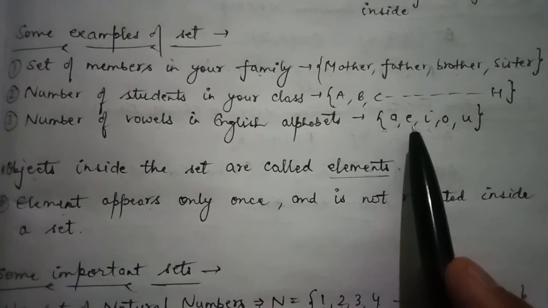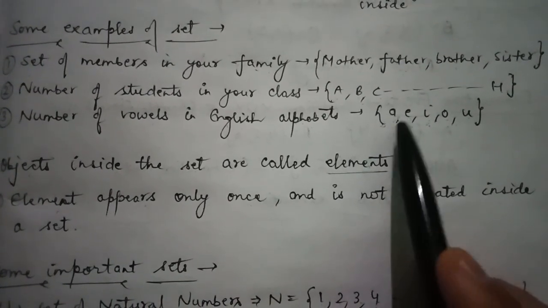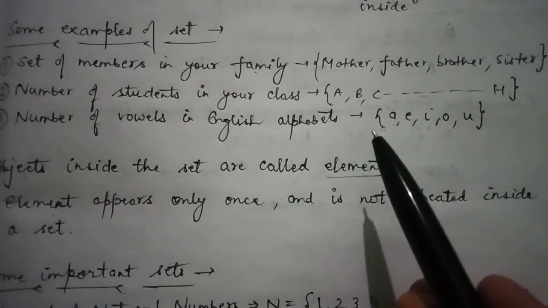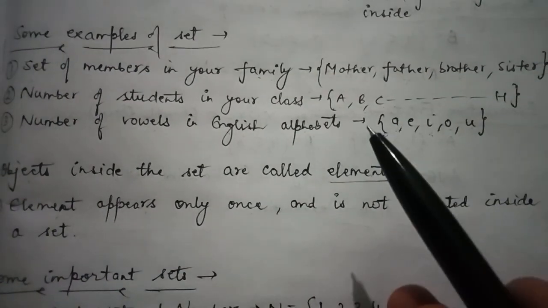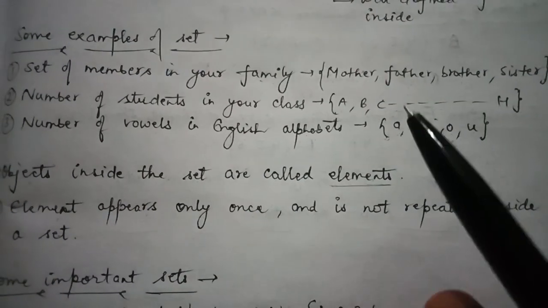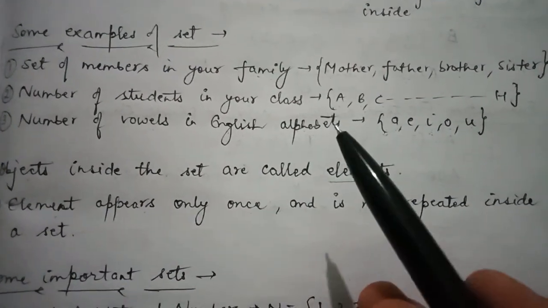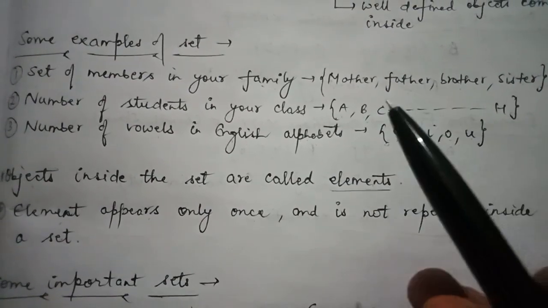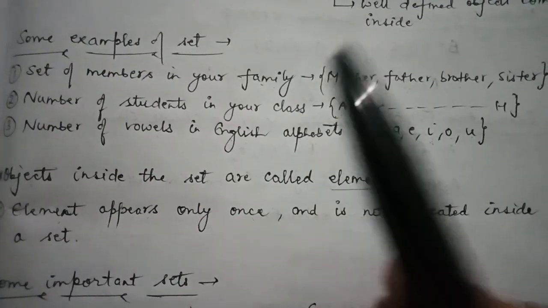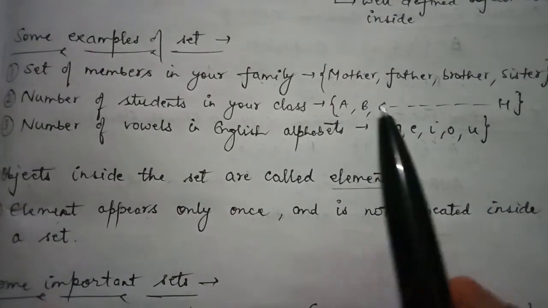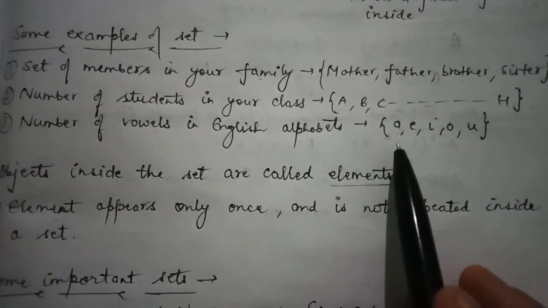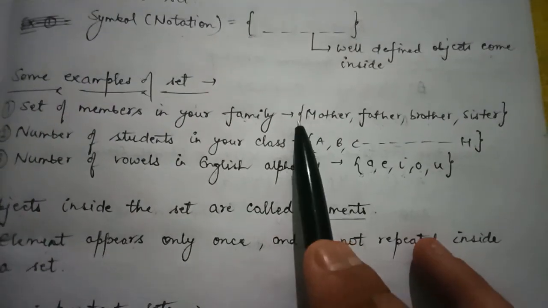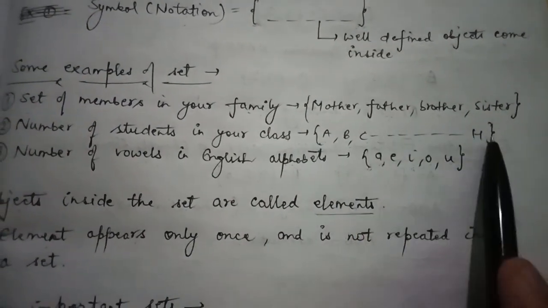Vowels are A, E, I, O, U, and it is the same answer for all of us. So everything that has the same answer is capable of forming a set. These three are examples of sets, and they are also written inside curly brackets.